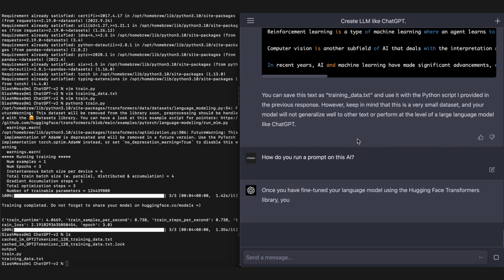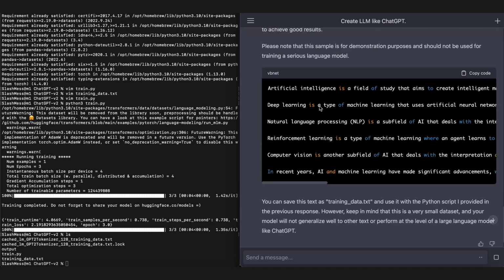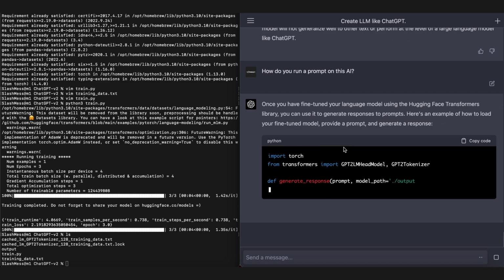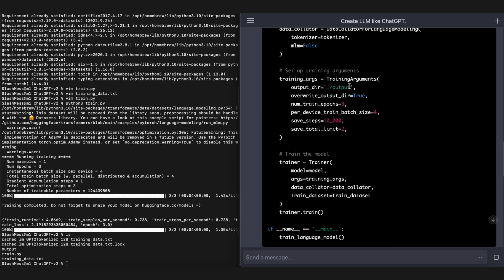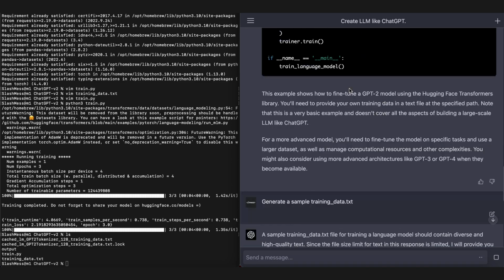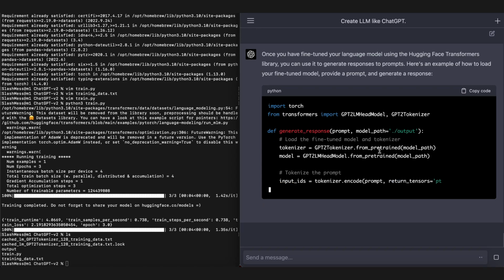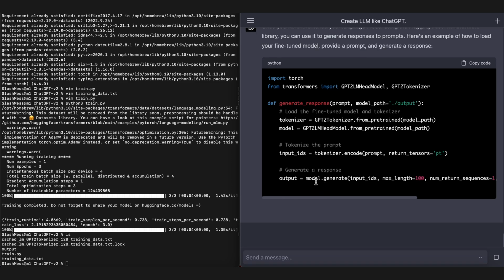Okay. And this is one of the major benefits of ChatGPT: you can ask it a question and it remembers the context. So it knows what it has here, and now it's going to give me something that's intended to interact. So it remembers that this should output in this output folder, and then it's going to use that as the input for this section. So it's pretty good at continuity. Going to tokenize, write a response.